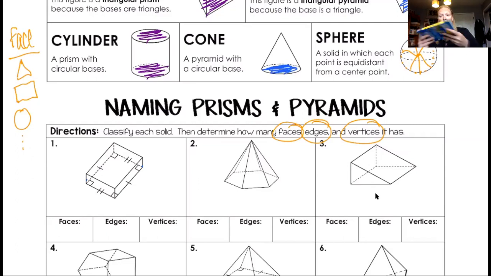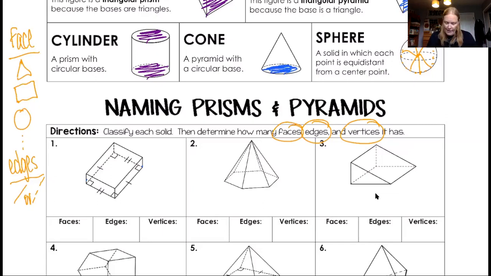Okay, edges are where two faces come together. So on this book, an edge would be right here where the bottom cover meets the spine. Okay, this would be an edge right here. So what we're looking for edges are straight lines. And sometimes we're looking for the dotted lines too. So it can be a line like this or a line like this. And those dashed lines are just ways to draw three-dimensional shapes so we can see the dimensions.